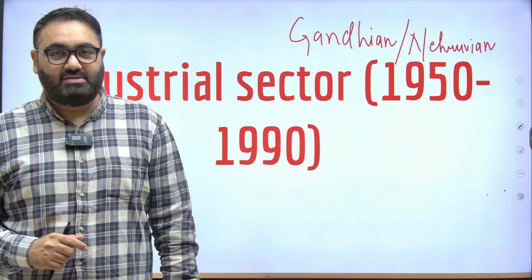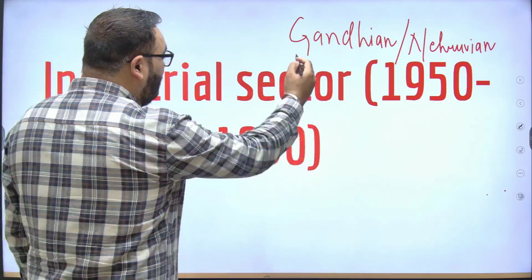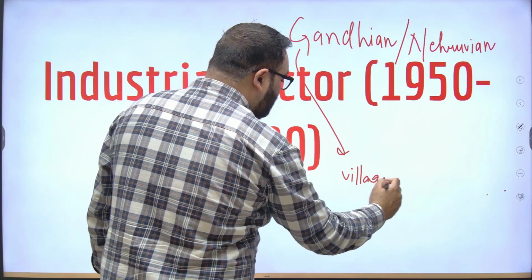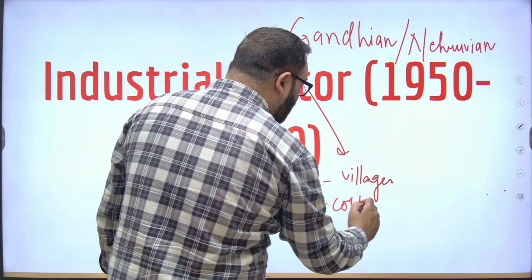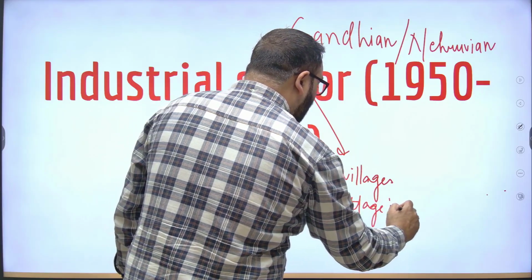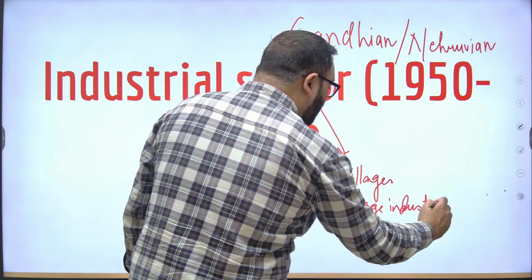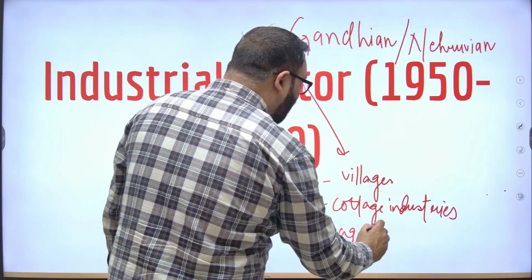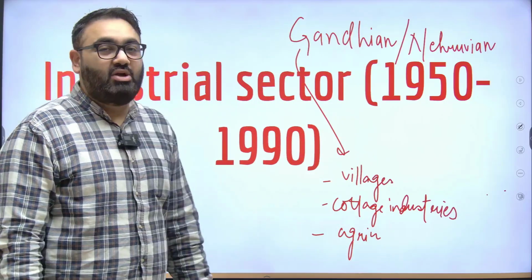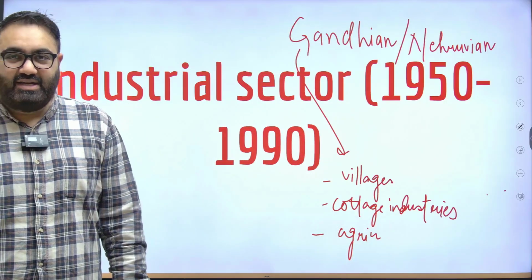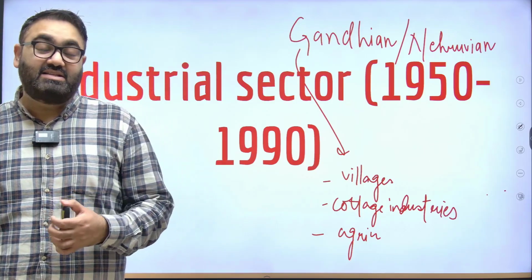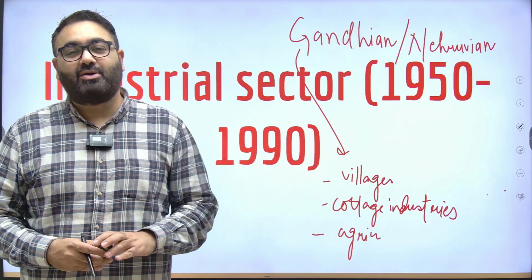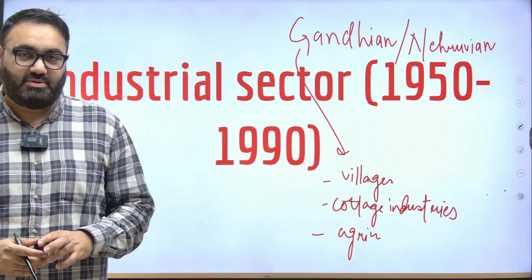Gandhi, for example, was of the view that we should focus on the villages, we should focus on cottage industry, rather than focusing on heavy machinery industries. Our focus should be on agriculture and making everyone self sufficient in the rural areas. Gandhi famously said that India resides in the villages, in the rural areas, and unless we take care of that part of our population, our overall population will never be able to prosper.